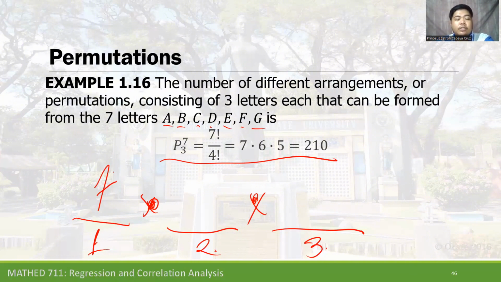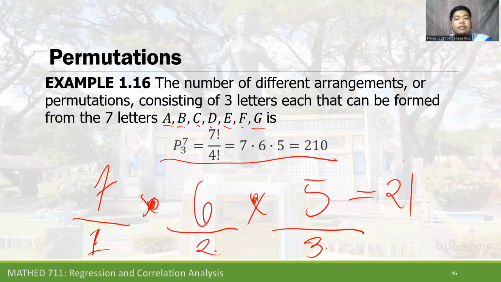On the second arrangement, we have already taken 1 for the first arrangement. So 7 minus 1 is 6. And 6 minus 1 is equal to 5. And then we multiply these to get 210. Okay, that is the permutation using the fundamental principle of counting.